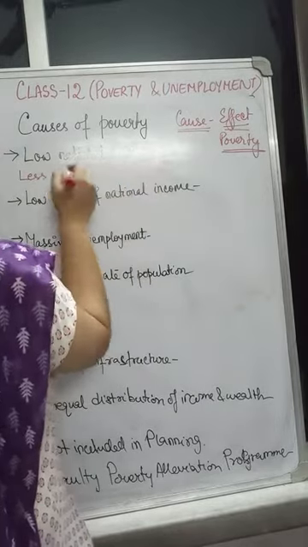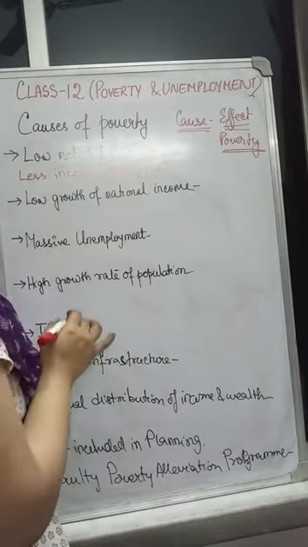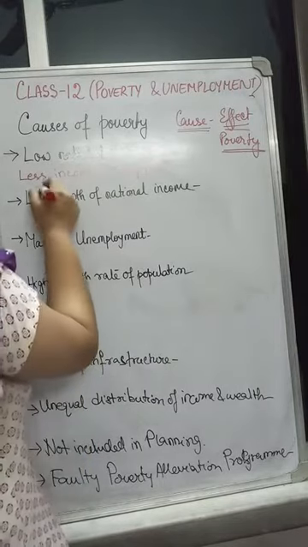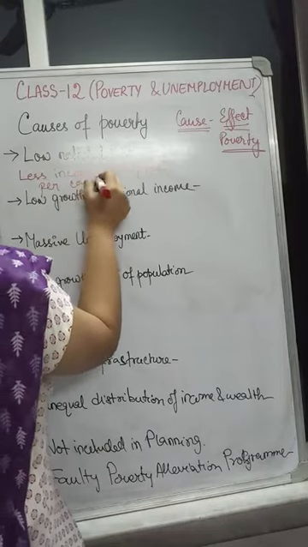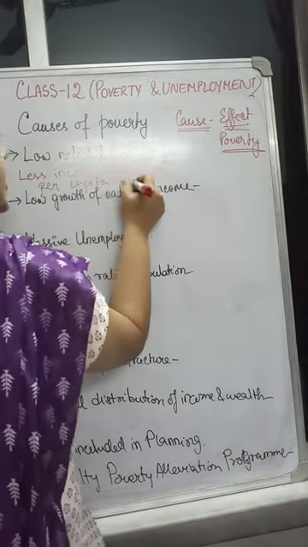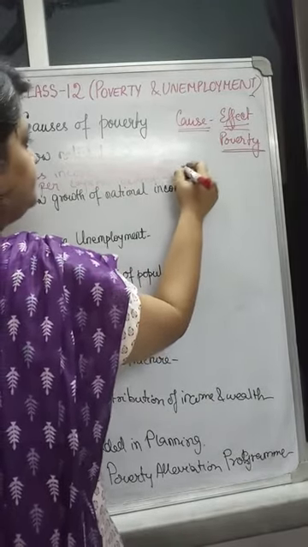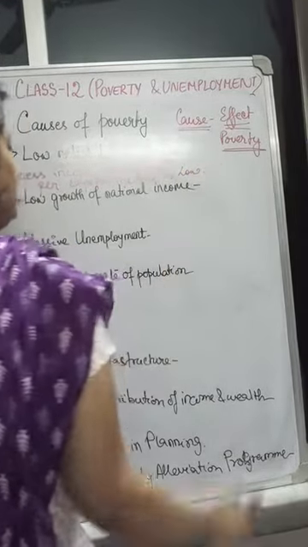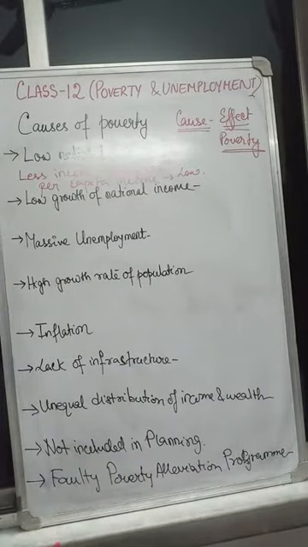When this income is distributed among the nationals of the country, about the population, then per capita or per head income is pretty low, for which they are suffering from poverty, and they cannot satisfy all the basic necessities required.